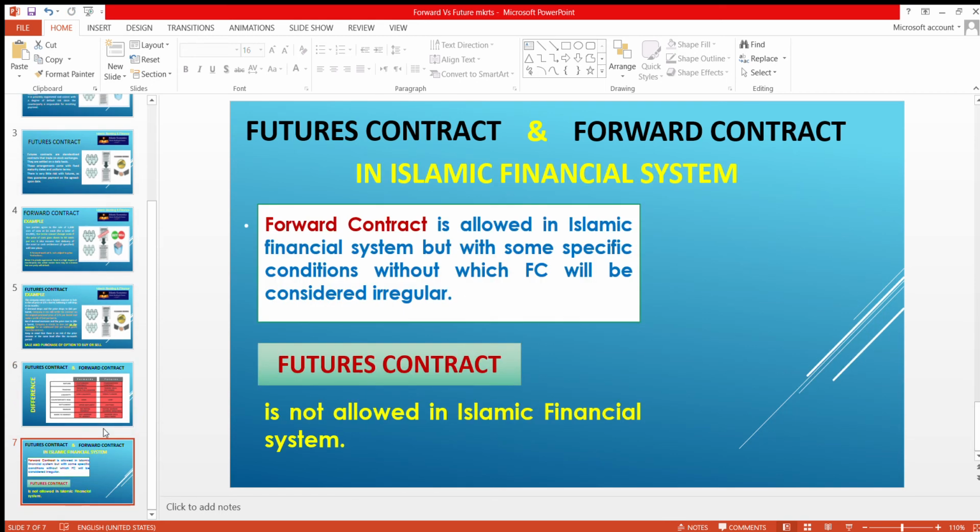Now, whether both contracts are permissible, or both are prohibited, or one is permissible and the other is prohibited in the Islamic financial system, we say that the forward contract is allowed in the Islamic financial system, but future contracts are not allowed. Forward contracts exist in Islamic financial contracts like Salam and Istisna.